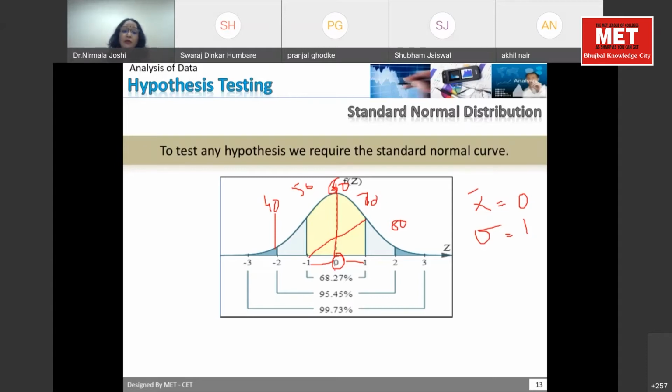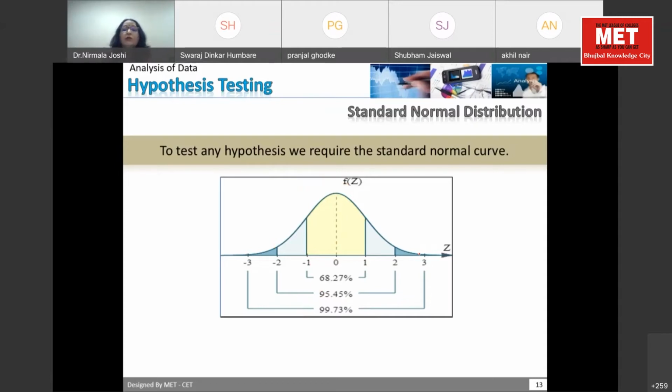If I go to mean value ±3 standard deviation, then 99.73% of observations are covered. Suppose it comes to 30 and on this side 90. So 99.73% of students are in the range of 30 and 90. All students are covered under this. This is based on various experiments, so we have to take it as a standard.